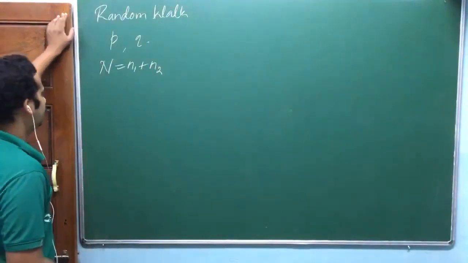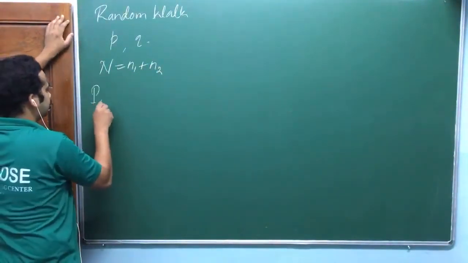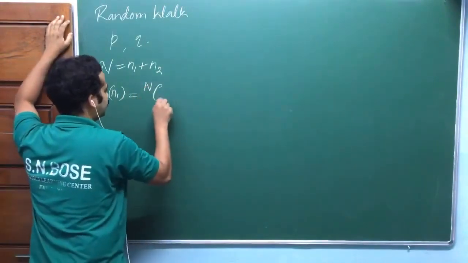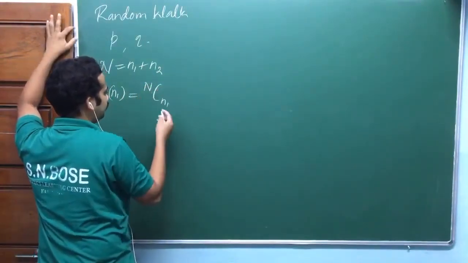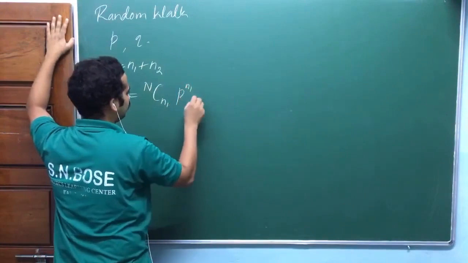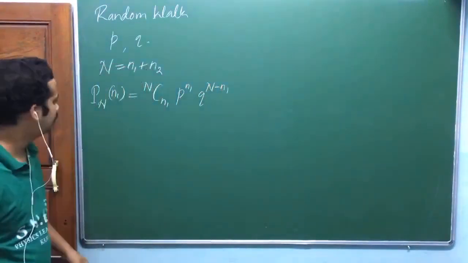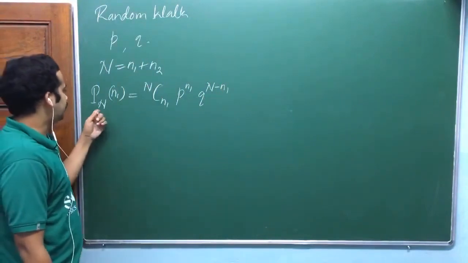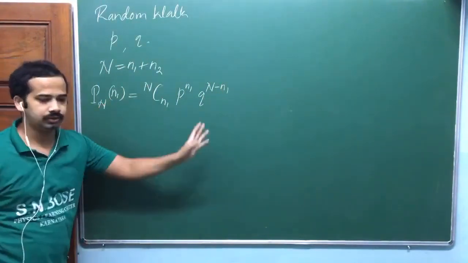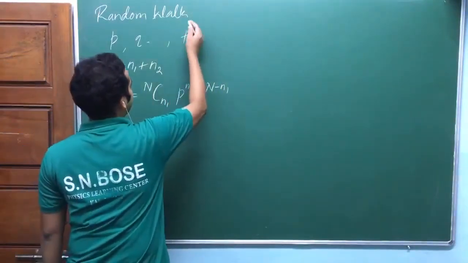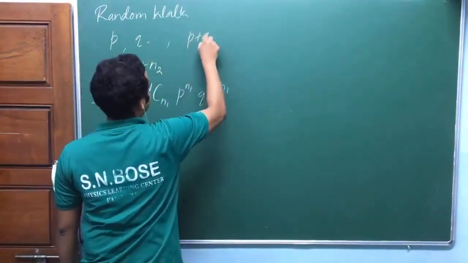And the probability after n steps, n1 steps to the right, is n choose n1, p raised to n1, q raised to n minus n1. This is what we have seen. P plus q is equal to 1.